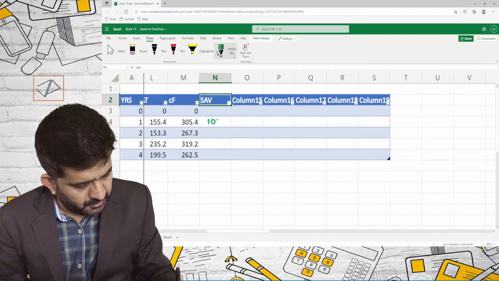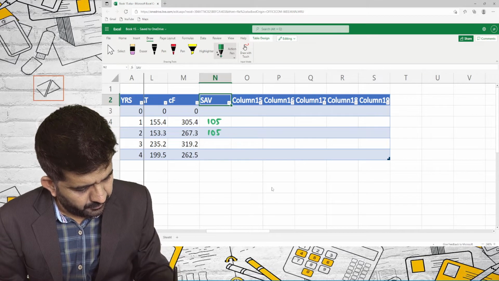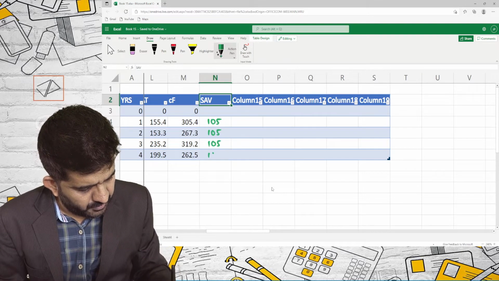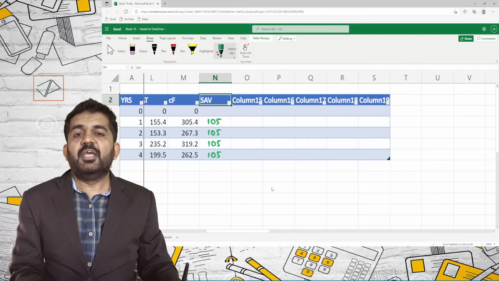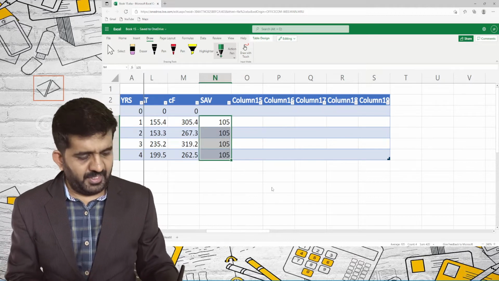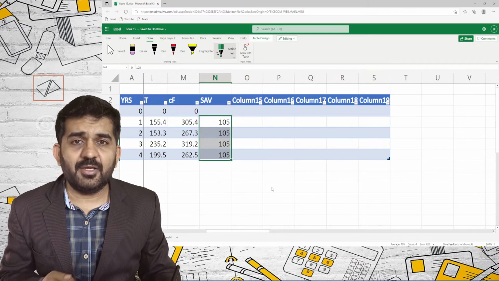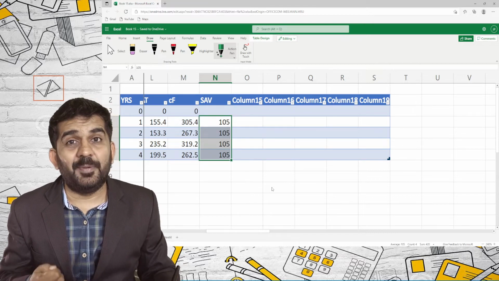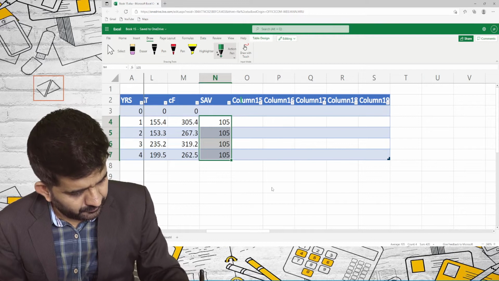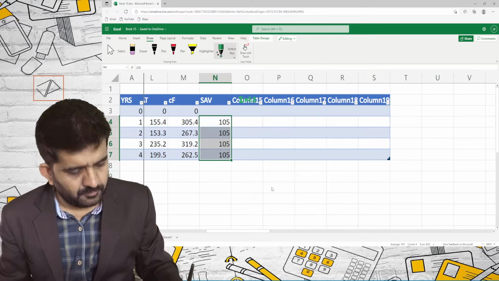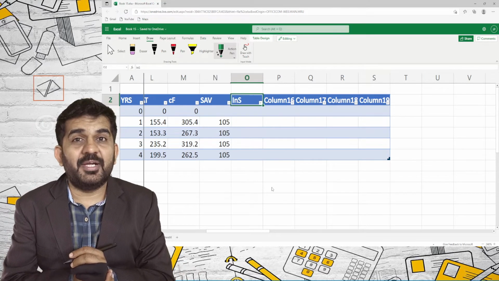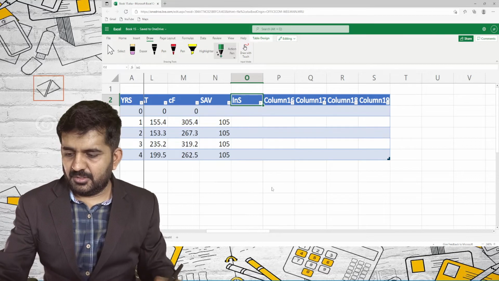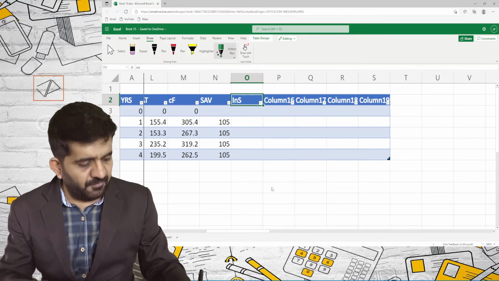So 105 lakhs cash inflow from savings. It is 105, 105, 105, 105. Every year I will be saving 105 lakhs. I will have to pay my installment. How much installment I am paying every year is 150.